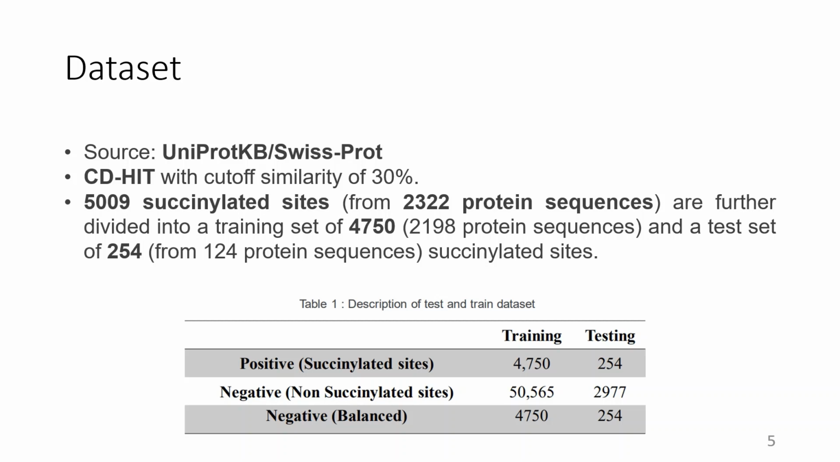Once the positive sites were fixed, the negative sets were extracted from the same proteins that have a lysine K residue that is not listed in the positive training and testing sets. This figure shows the number of succinylated sites and non-succinylated sites that we used to train our model.